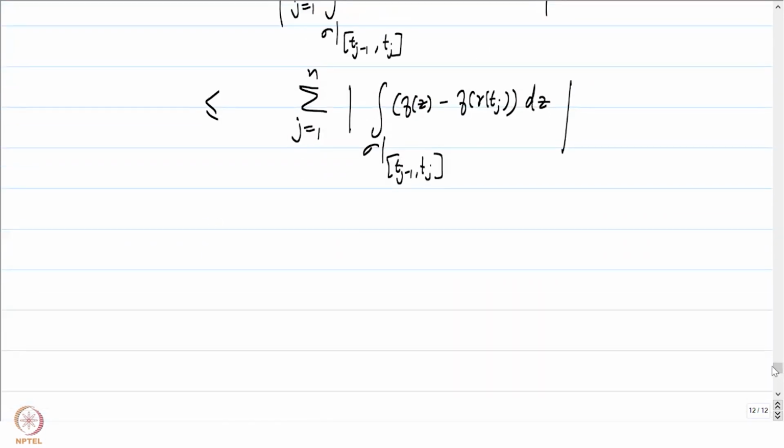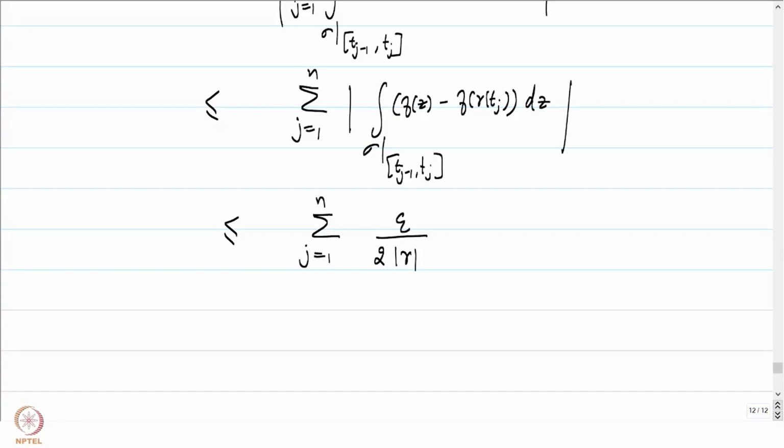We'll use that here to write that this is less than or equal to, by again using the properties of the integral, this is going to be less than or equal to epsilon by 2 times the arc length of gamma. Notice that f of z minus f of gamma of tj is bounded by this number. Why is that the case?